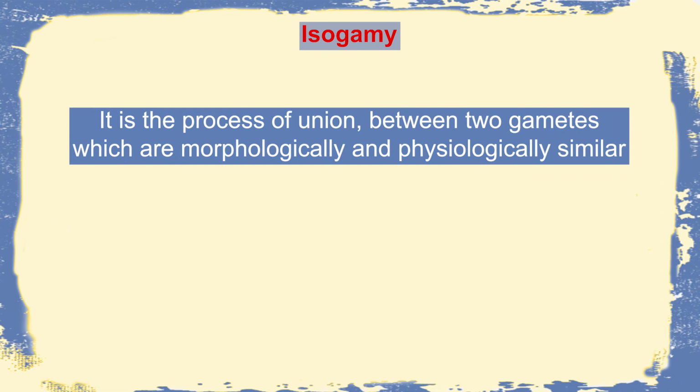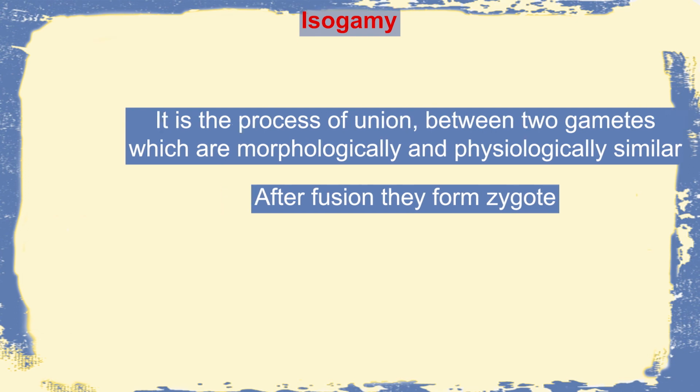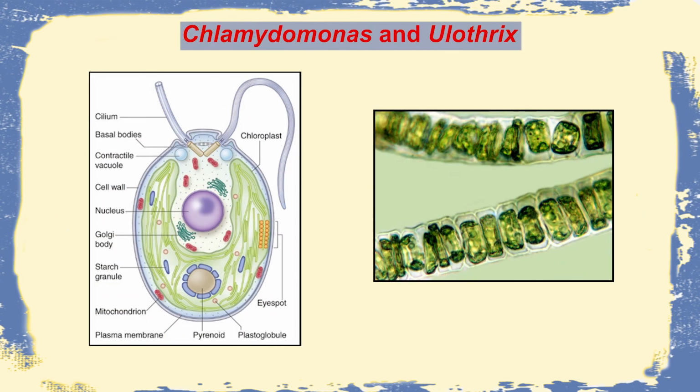Then there are the other two, isogamy and anisogamy. In isogamy, the two gametes which are fusing are morphologically and physiologically similar. The fusion will give rise to a zygote, and these gametes are called isogametes. They are usually flagellate, and examples include Chlamydomonas and Ulothrix. In the case of anisogamy, we will find two different types.